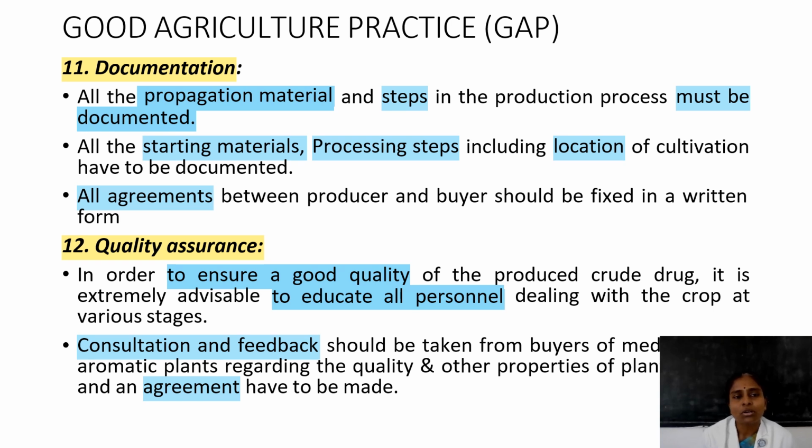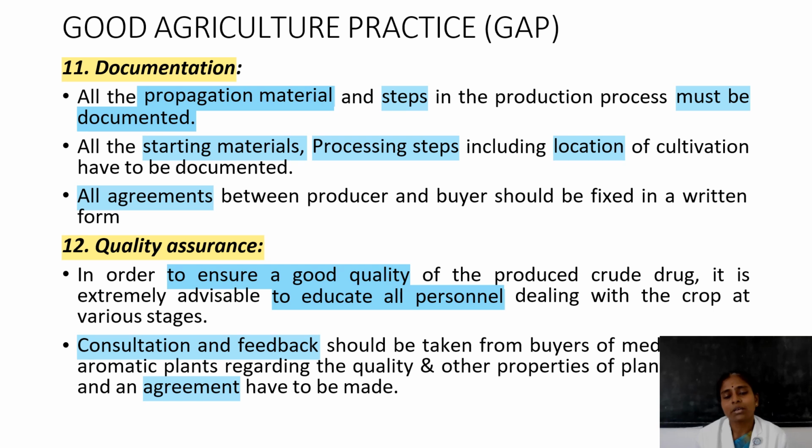Then the 11th stage is documentation. A very, very important process coming under GAP is documentation. Here, all the propagation material, all the steps involved in the production process, all the starting materials, all the processing steps, and where it is cultivated, the location, then all agreements made between buyer and grower should be fixed in written form. So all these things should be documented. It's very, very important.